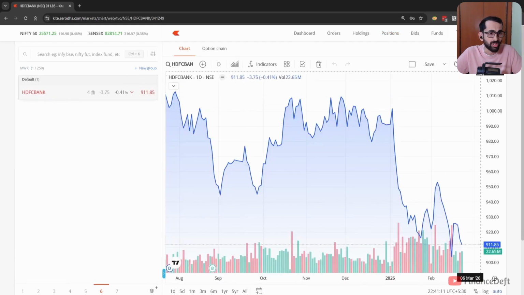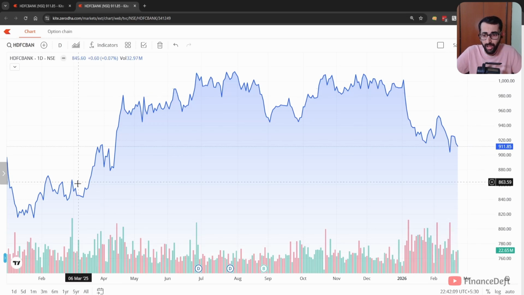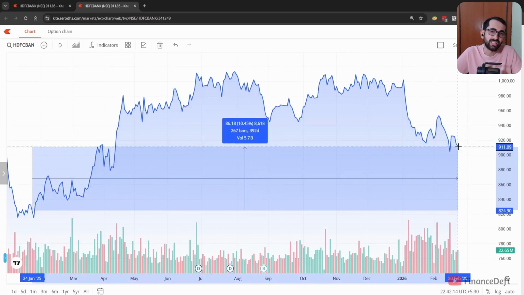The chart will load up. I'll open this in full screen. So this is HDFC Bank's last 1 year chart. As you can see, it has been going up and down. 911.85 is the last traded price on Friday. I'm recording this video on a Saturday. And if you see, the share has gone up around 10% in the last 1 year.